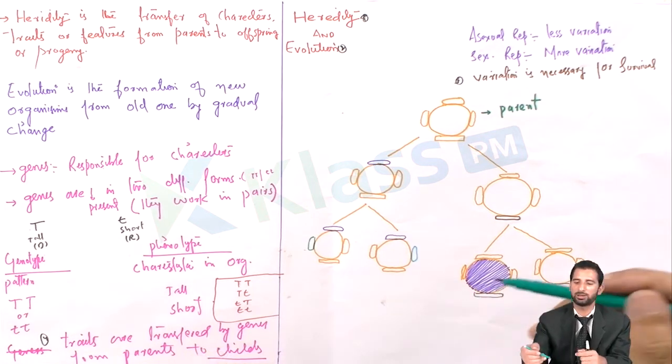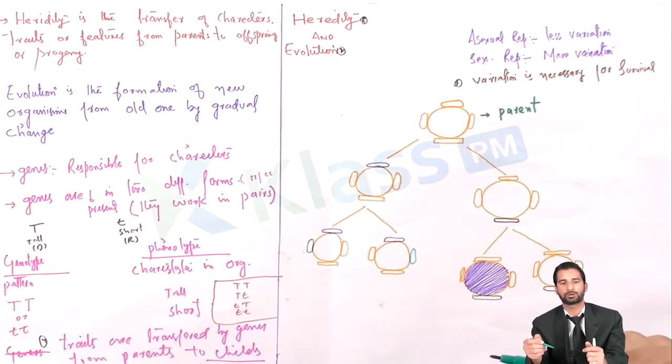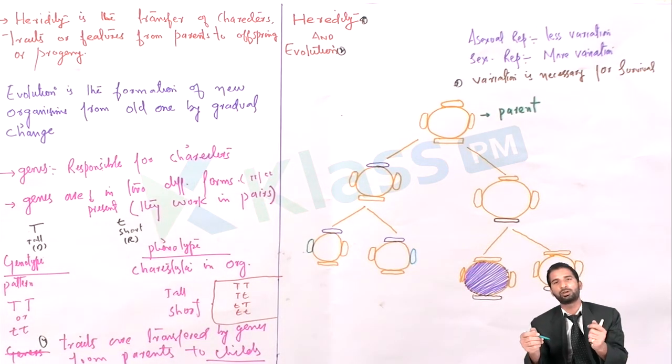And you may see how we explain evolution from this diagram. What is evolution first? Evolution is the formation of new organisms from the old ones, but by gradual change. It means that the changes occur during the course of life.